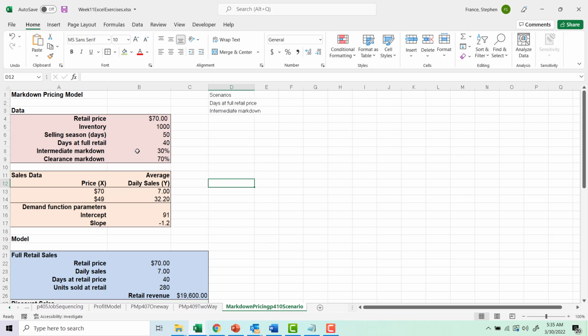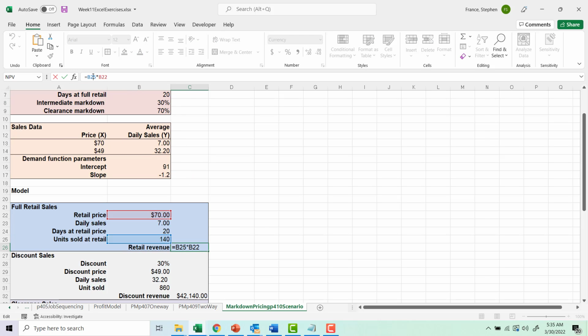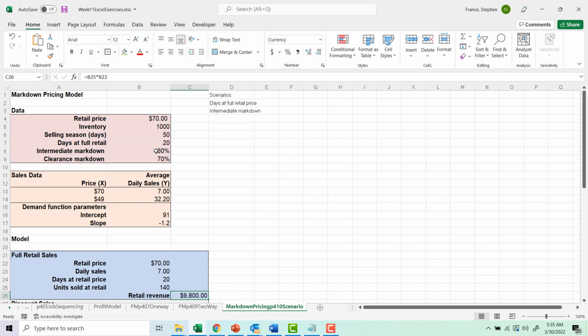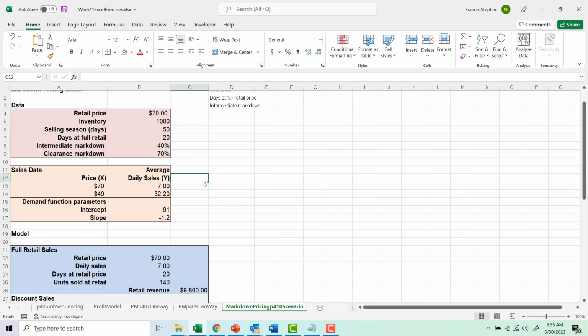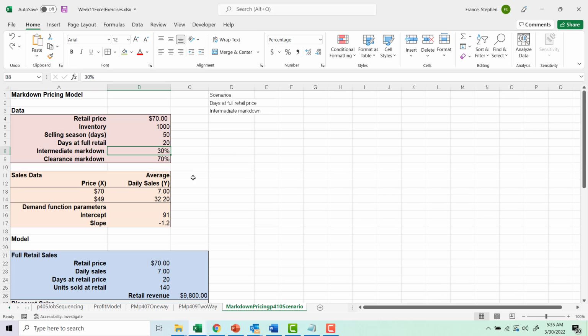And you can see, if I change this to say only 20 days at full price, this would affect the amount of revenue we have for full retail sales, etc. And we could change by how much we change our markdown. Say we changed it down to 40%. We could see that this is going to impact our full sales versus discount sales. Okay, so let's reverse those changes. But let's just put this here.